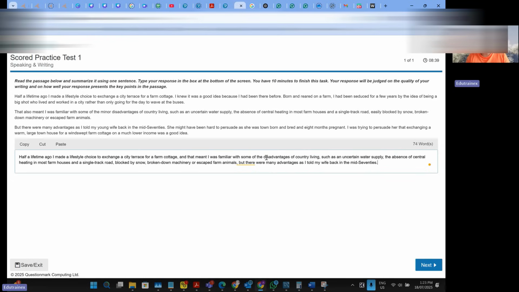So some parts which were not very important, if you see here, half a lifetime ago, I made a lifetime choice to exchange, and that meant I was familiar with. I removed minor before this, minor disadvantages, and then I removed one phrase from here, blocked by snow, easily blocked by snow. So some words here and there I had to remove because I need to keep the word count below 74, but it will start with a capital letter and it will end with a full stop.